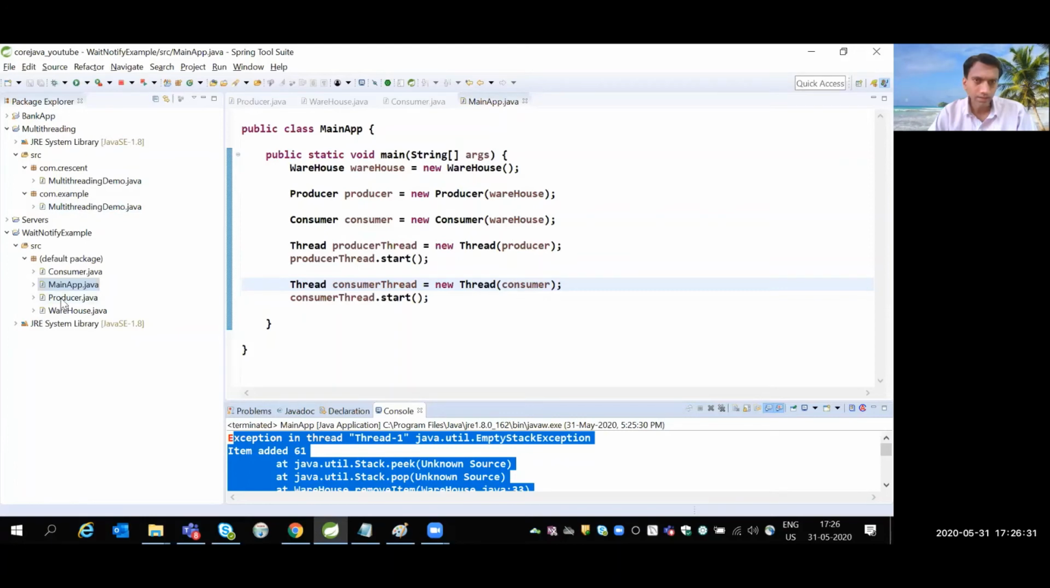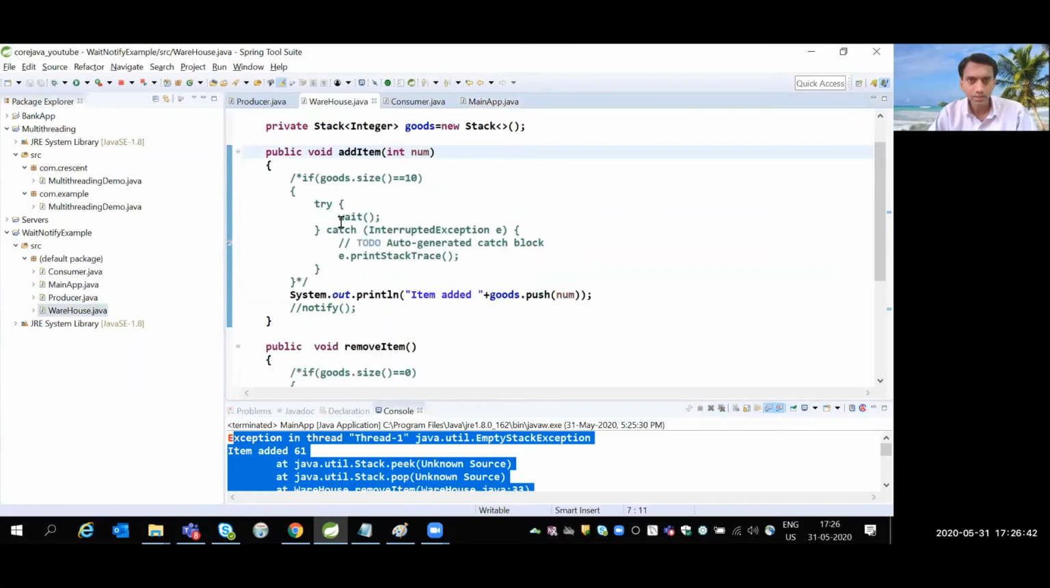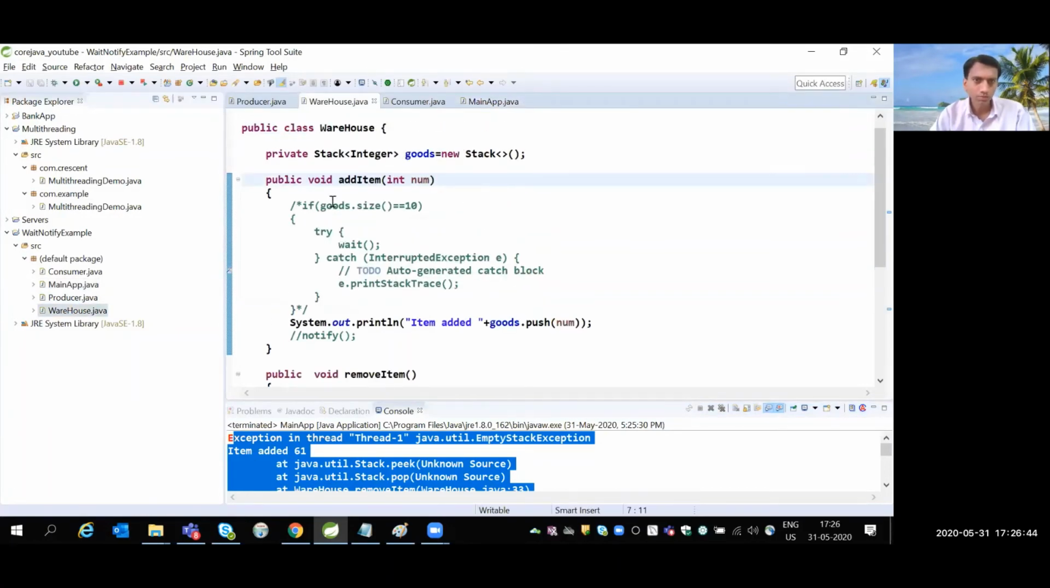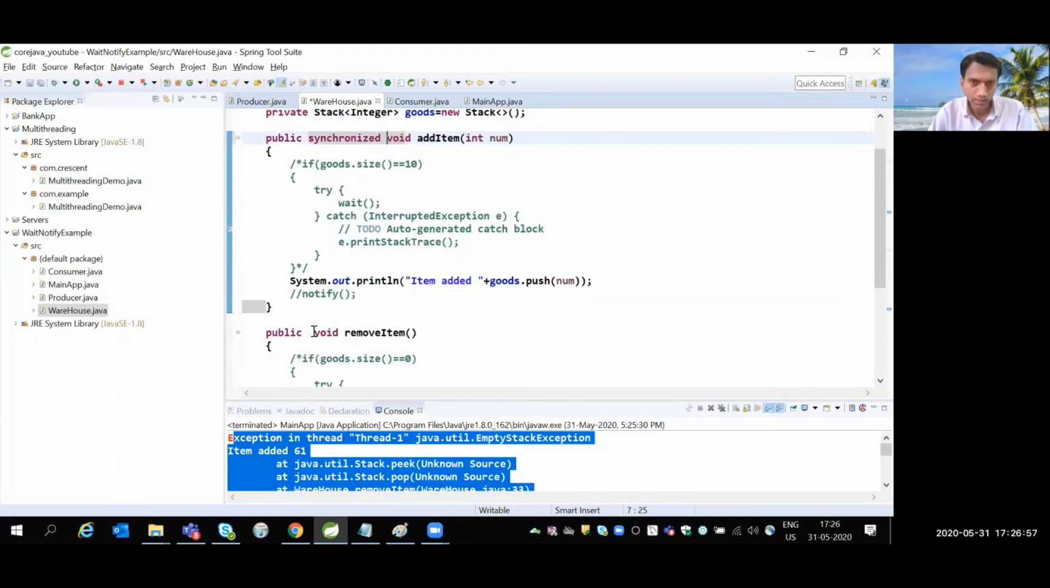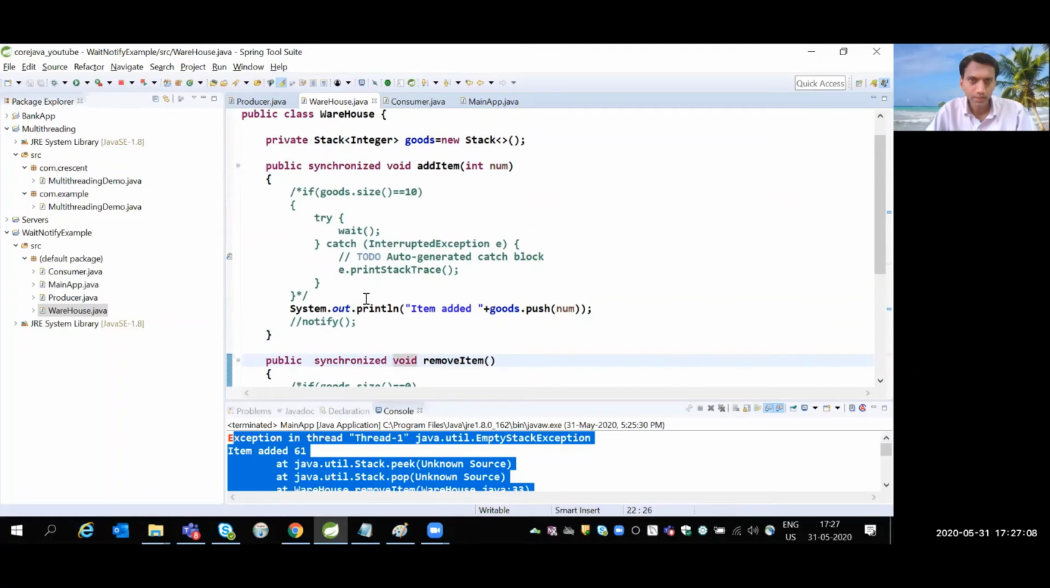say I can create a scenario that I don't want to produce more than 10 numbers. At that time, I want to pause that process. Okay, so here, what to lock first? I am locking this warehouse, right? So how to lock it? By applying the synchronized keyword. Synchronized void added, and here public. So I'm locking this warehouse object, right?